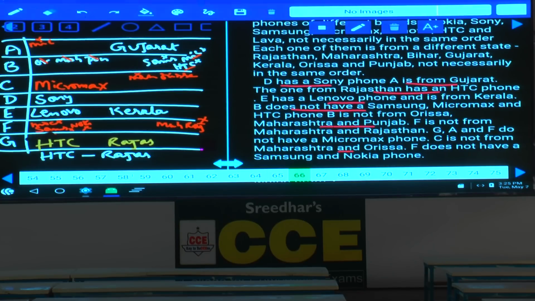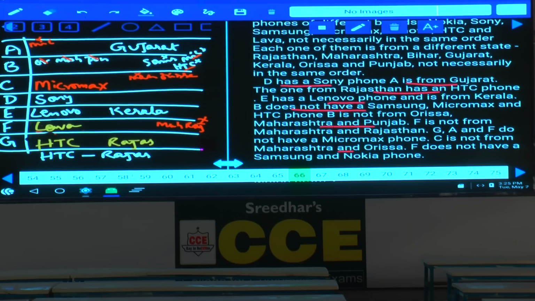Now, Micromax, Sony, Lenovo, and HDC were done, and this person F cannot have Samsung and Nokia. Then what is the only thing left over here? This person must own Lava, and the remaining two are what?